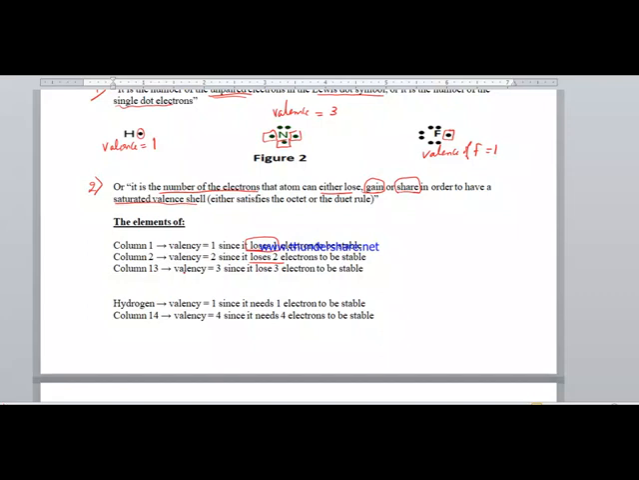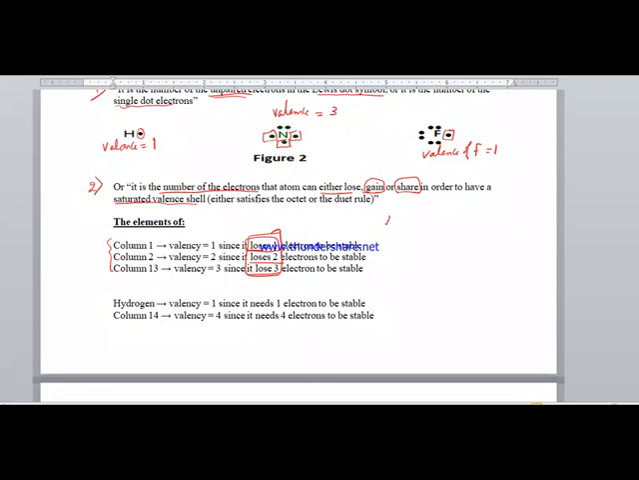Any element of column 13, the valency is equal to 3, or the valence of the atom is equal to 3, since it also loses electrons. All elements of columns 1, 2, and 13 have a property to lose electrons. Column 1 loses 1, column 2 loses 2 electrons, and column 13 loses 3 electrons in order to be stable.